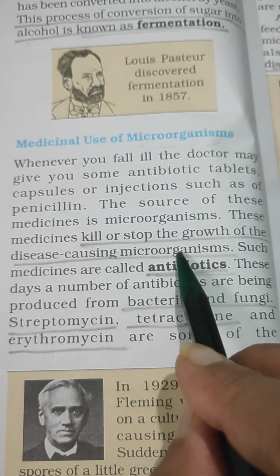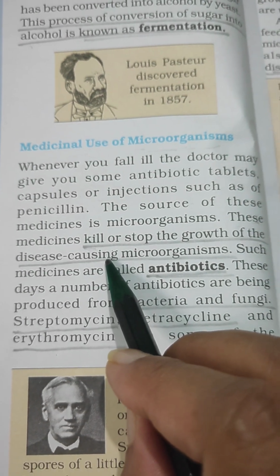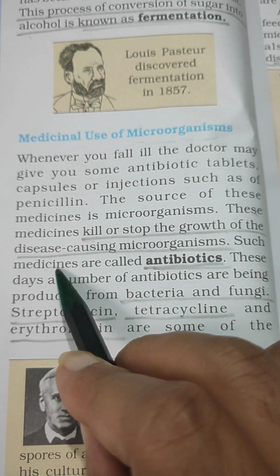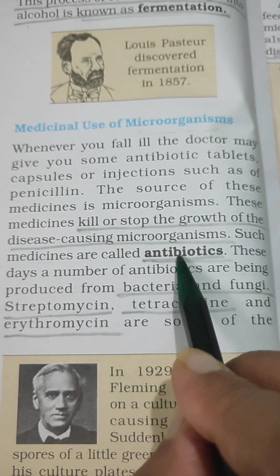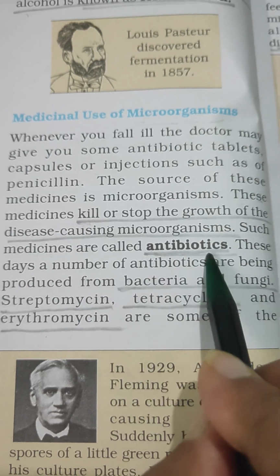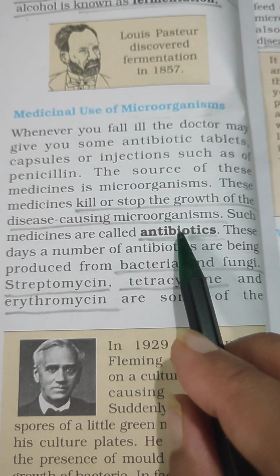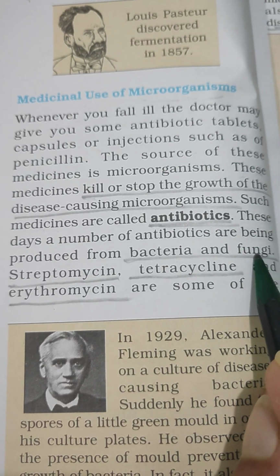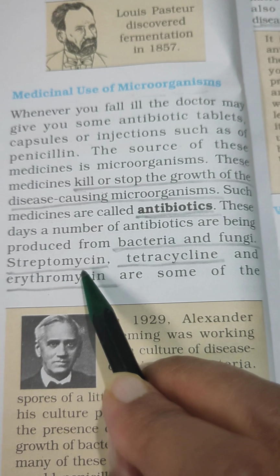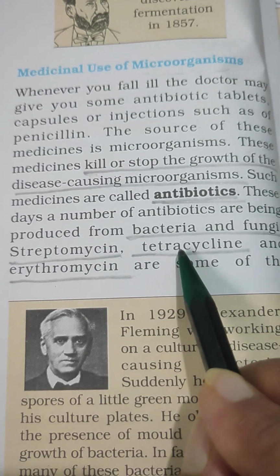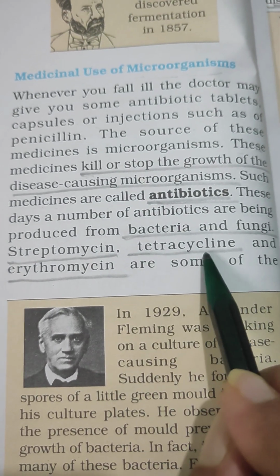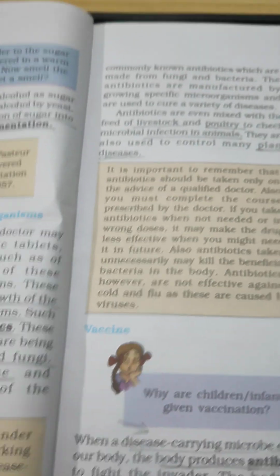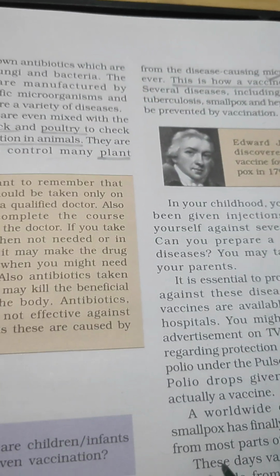The microorganisms that cause diseases will be killed if we use some medicines. The name of such medicines is antibiotics. Antibiotics can be produced from bacteria, and can be prepared from fungi. Some examples are given in your book, like streptomycin, tetracycline and erythromycin, which are very common antibiotics that are used.